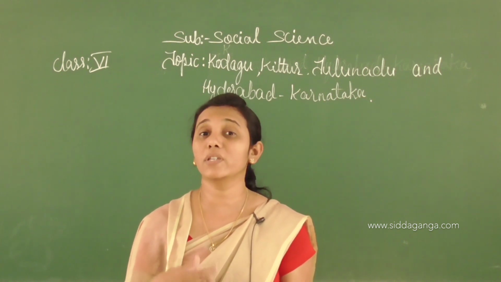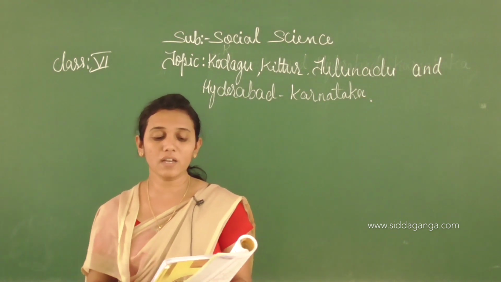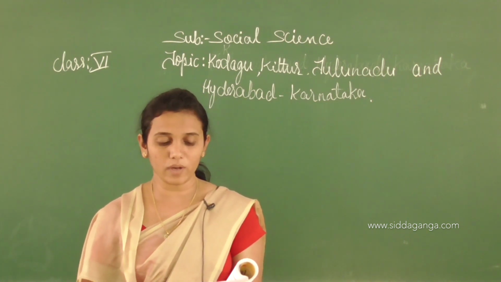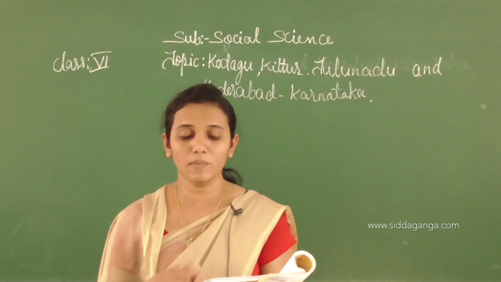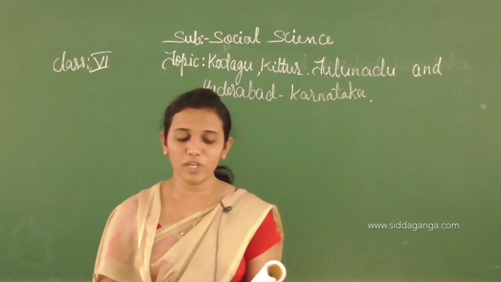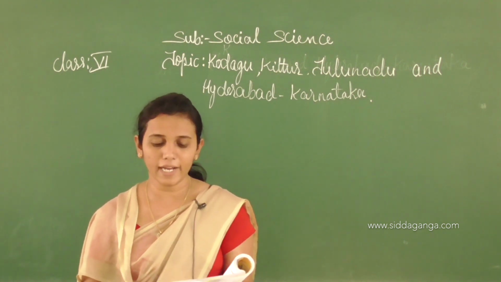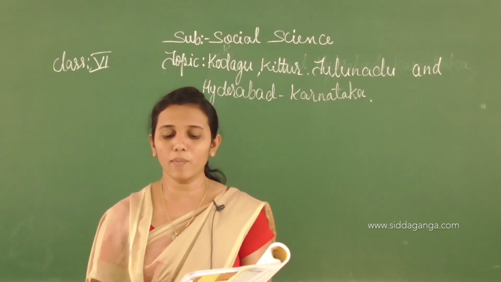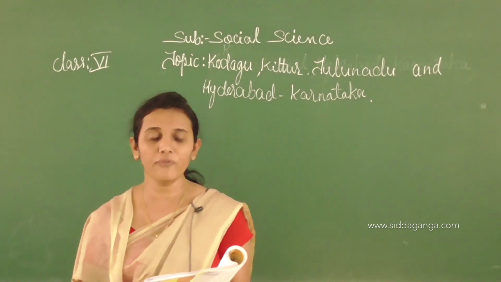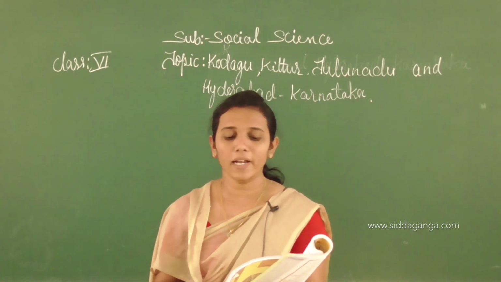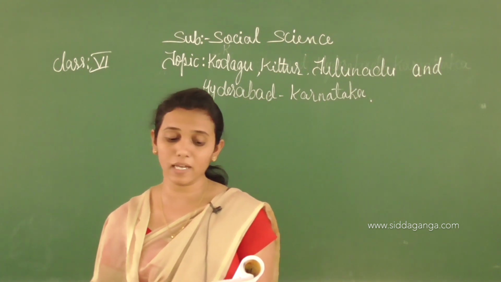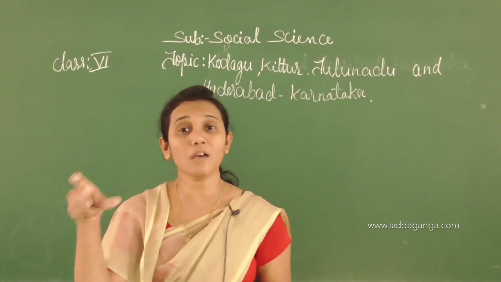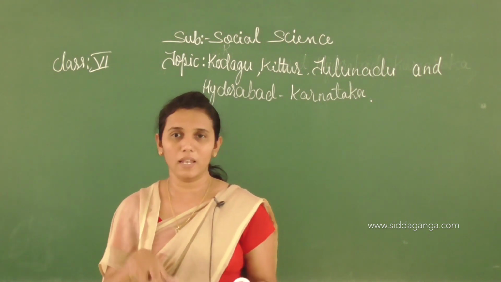Okay, in this lesson we discuss the important events in the history of Karnataka and the history of Kodagu. Then we study about the fight of Rani Channamma of Kittur and her follower Sangolli Rayanna against the British. They fought against the Britishers. Then we study about the culture and contribution of Tulunadu. And then the revolts of the people of Hyderabad, Karnataka against the British, the local zamindars and the Nizam. These all aspects we study in this lesson.